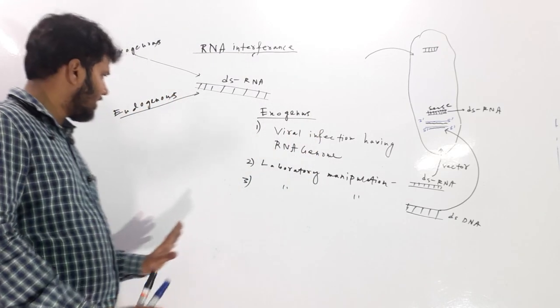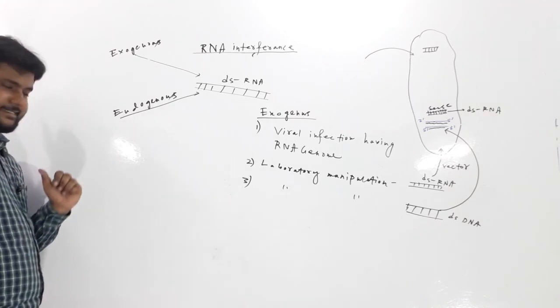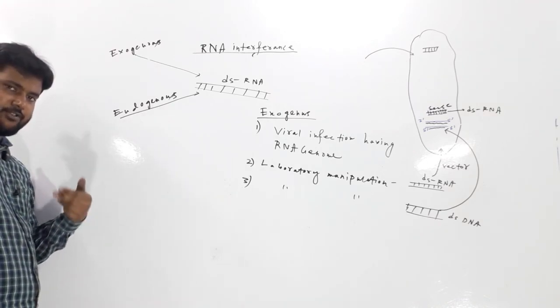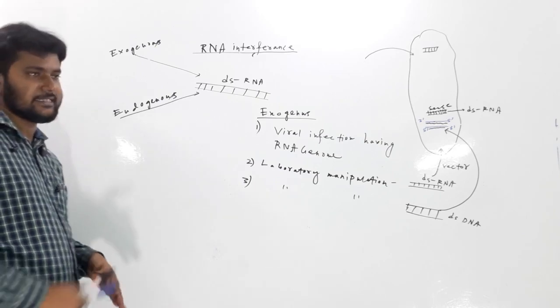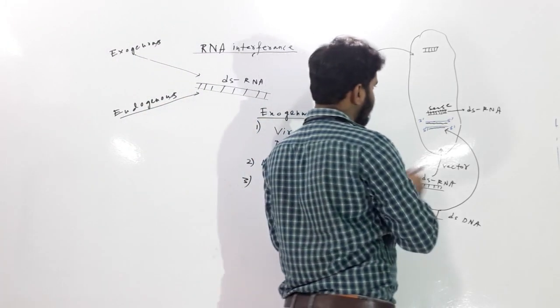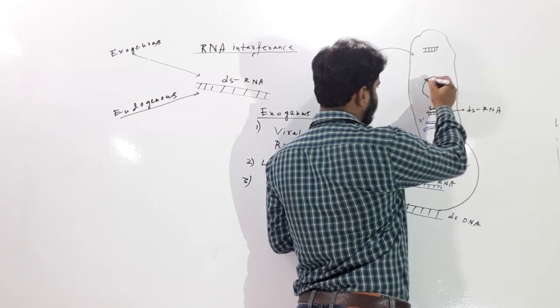Okay, let us now see how endogenously double-stranded RNA may be produced inside one cell. This was our cell. Suppose this is the nucleus.